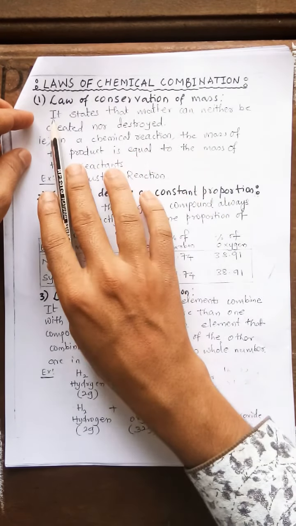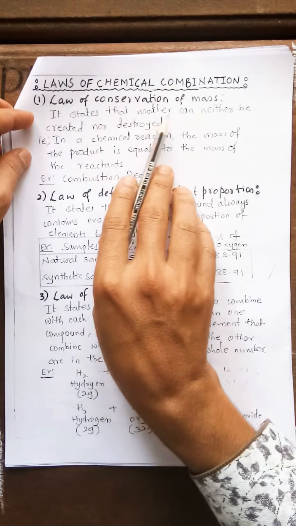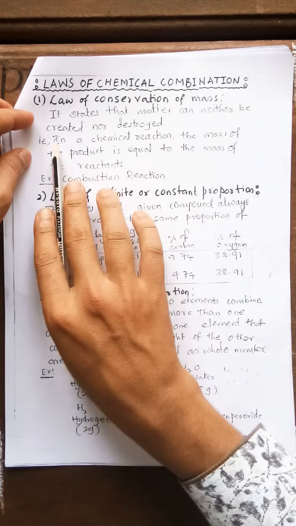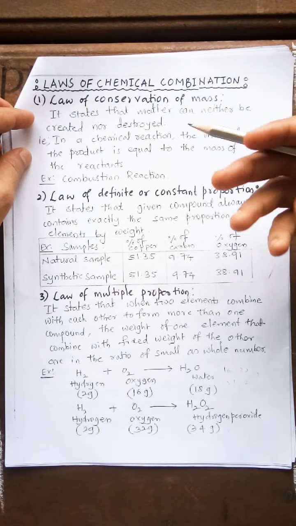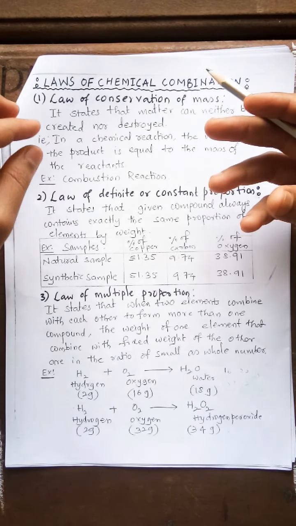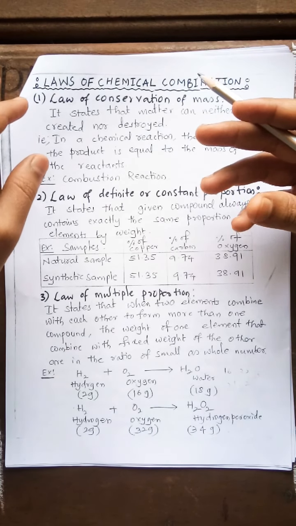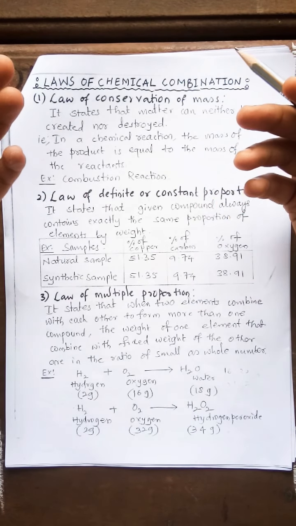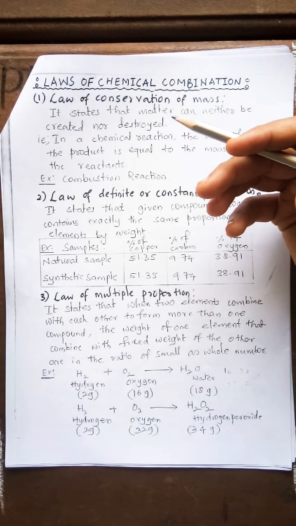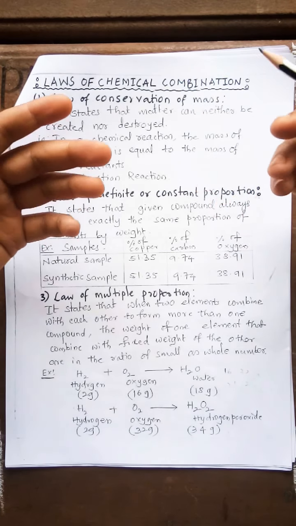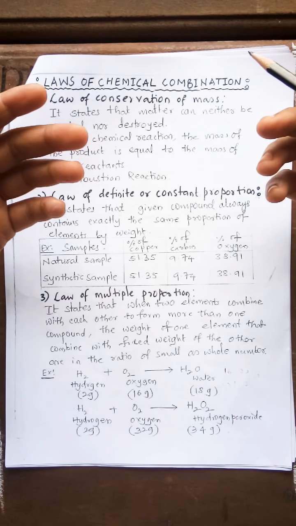This law states that matter can neither be created nor be destroyed. If you burn a matter, for example, it is going to burn, but later it is going to be produced in a different form. It means initially it has some elements, and later we have got different elements.